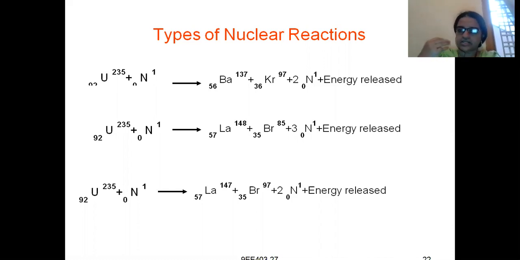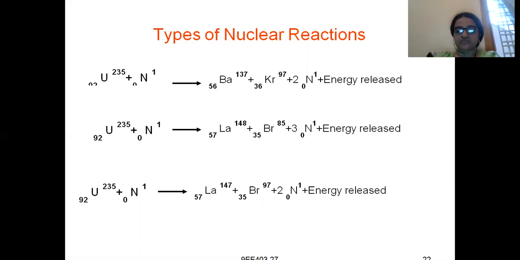There are several other smaller nuclei into which uranium-235 can disintegrate. Uranium-235 plus 1 neutron will give barium-137, 56 is its atomic number, plus krypton-97, 36 is its atomic number, and 2 neutrons are released, and energy is also released.